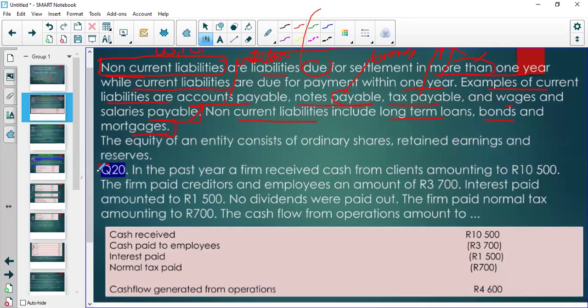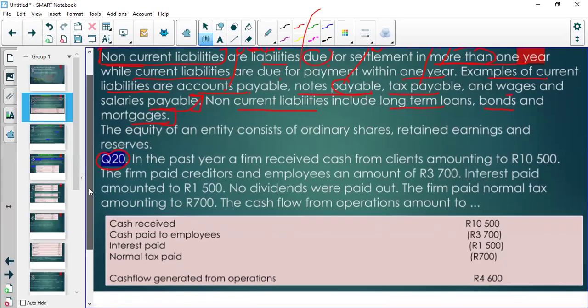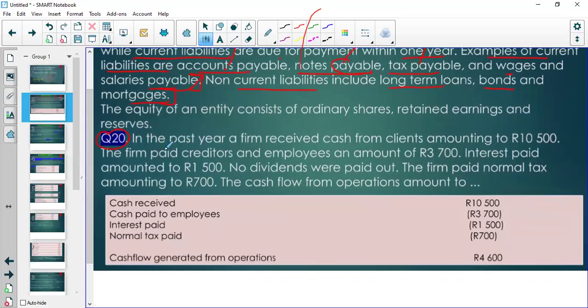Right, now, here is a question from the previous assessment. So in the past year, a firm received cash from clients amounting to 10,500. That is the cash received. Then the firm paid creditors and employees an amount of 3,700. So cash paid to employees and creditors is 3,700. Then the interest paid amounted to 1,500.